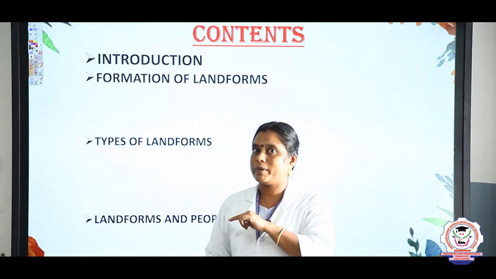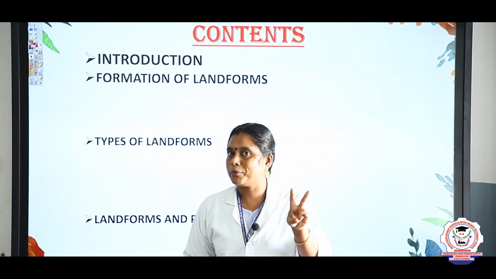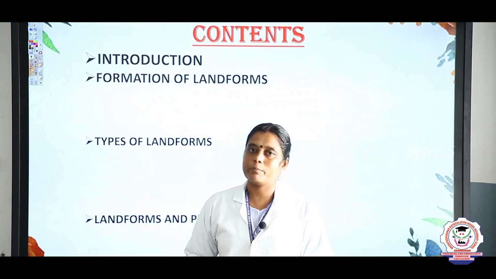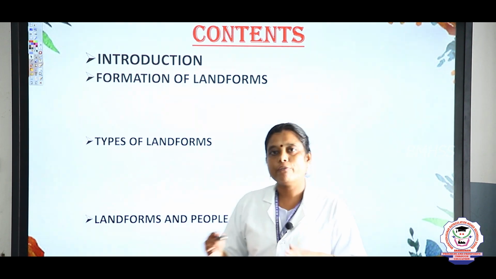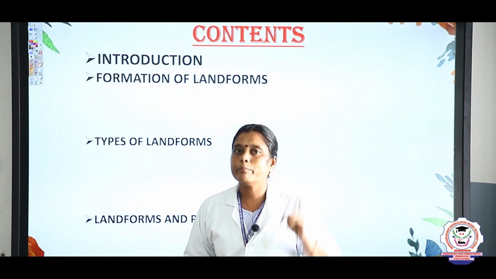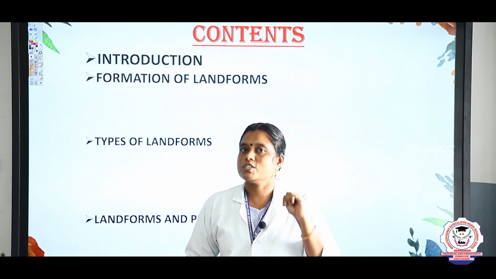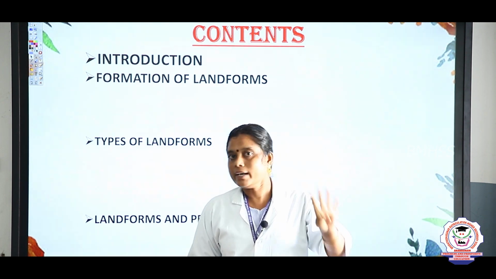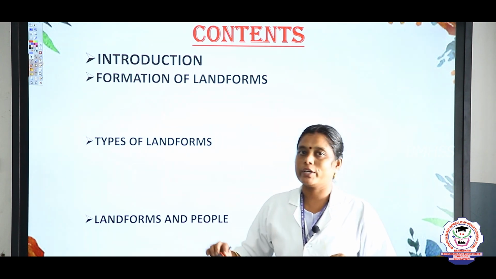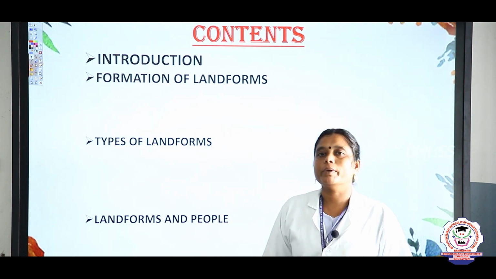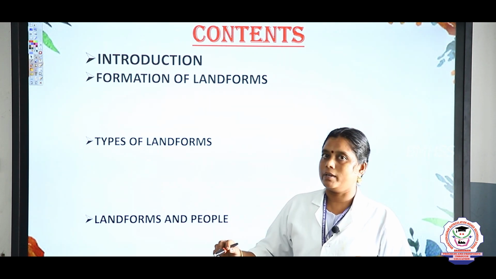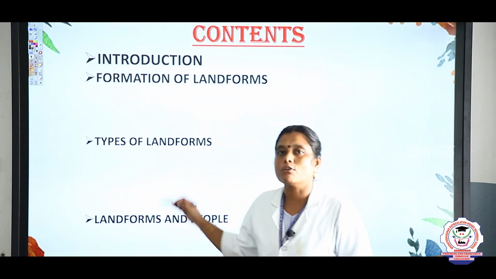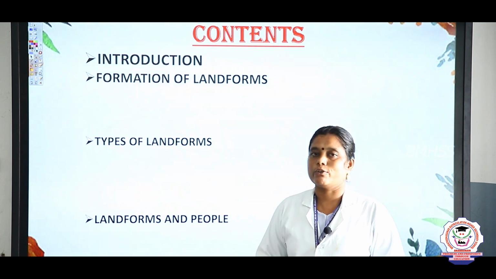In this formation of landform, there are 2 important types: exogenic process and endogenic process. And types of landforms, here the 4 important types of landforms are called mountains, plains, plateaus and valleys. And the final topic is landforms and people: how do the people associate with their landforms? So these are the 4 important contents of this lesson.